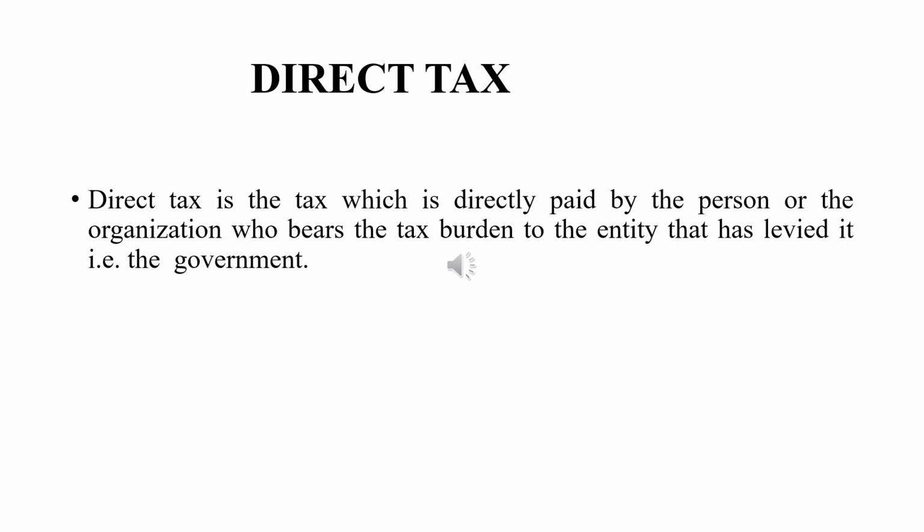What is direct tax? Direct tax is the tax which is directly paid by the person or the organization who bears the tax burden to the entity that has levied it. That is the government. Now, if I'm a salaried person, then I get a salary for the whole year. That is my personal income, which I have earned from my job. So that income on which the tax is levied by the government, and I have to directly pay it to the government, that is called direct tax.